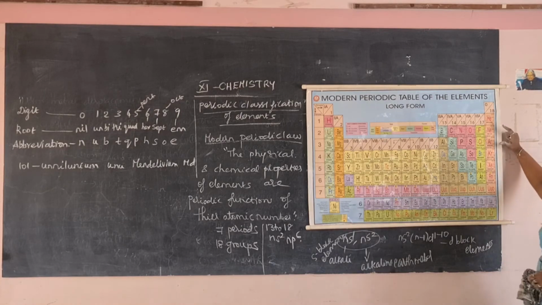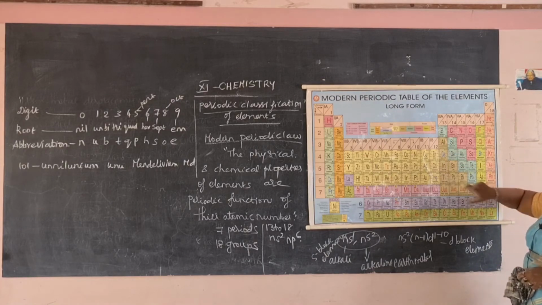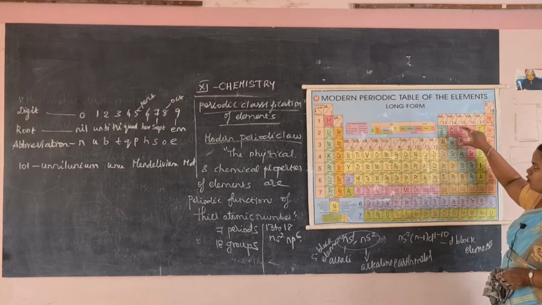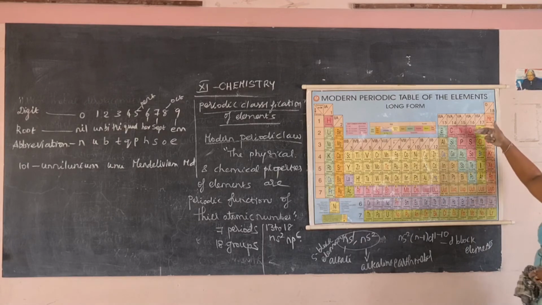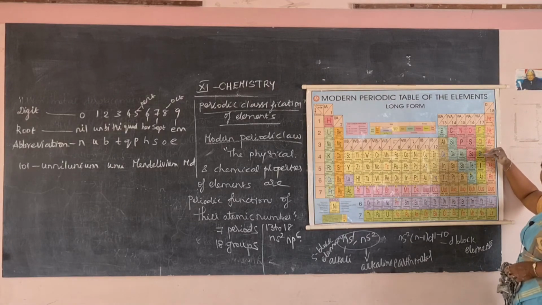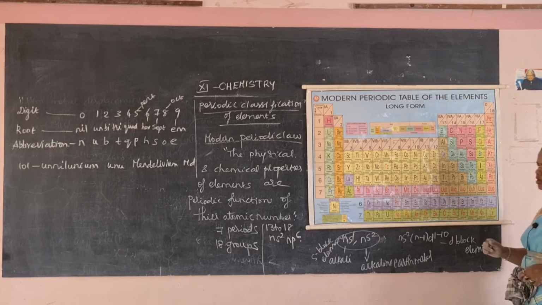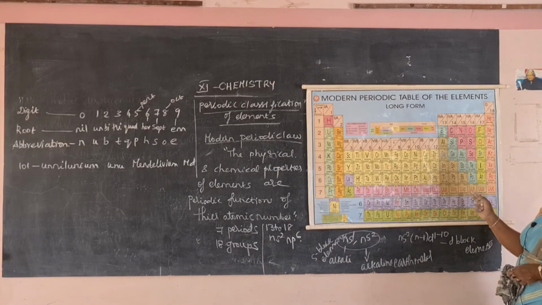For ns2 np1, we have boron, aluminium, gallium, indium and thallium. Then the 14th group is the carbon group: carbon, silicon, germanium, tin and lead. The 15th group is nitrogen, phosphorus, arsenic, antimony and bismuth, known as pnictogens.